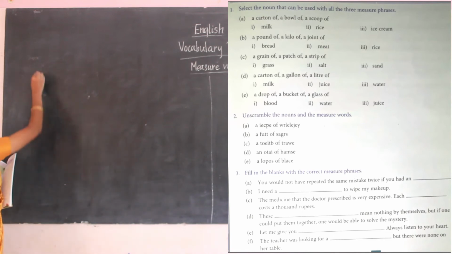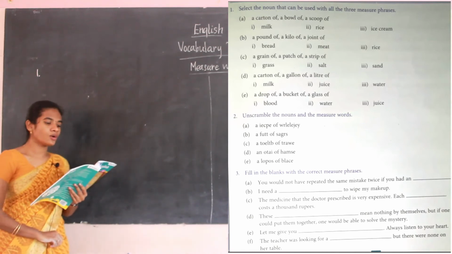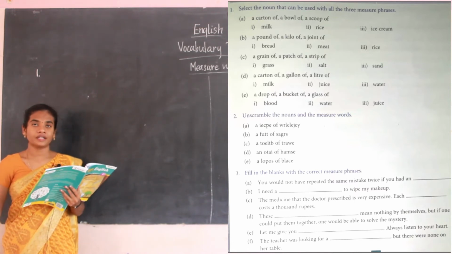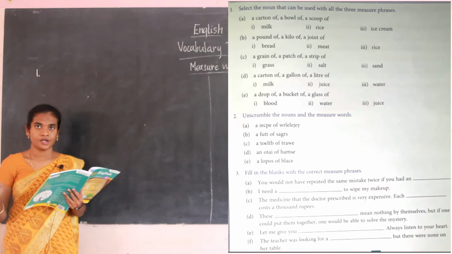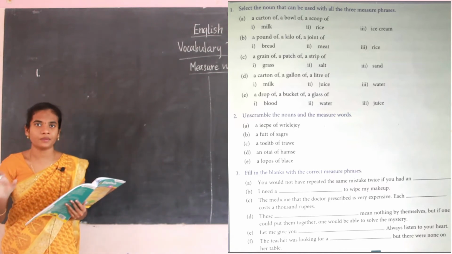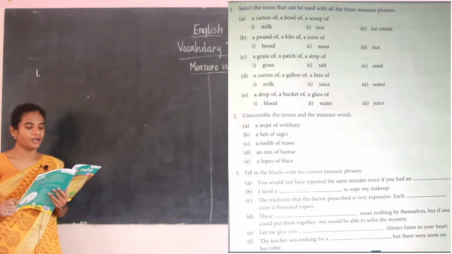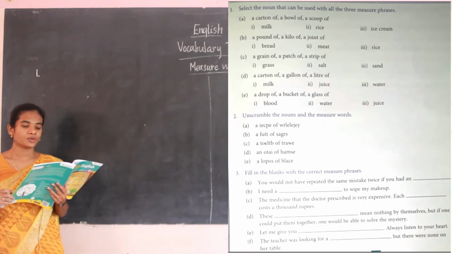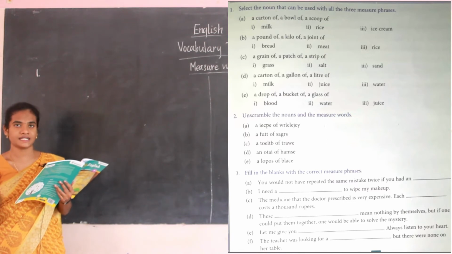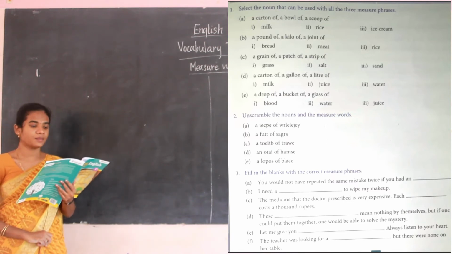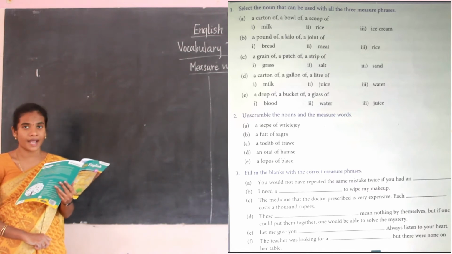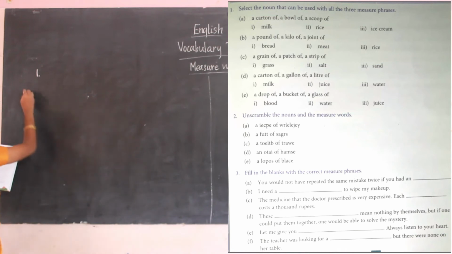First one. Select the nouns that can be used with all the three measure phrases. So here they are given the three measure words. For the three measurements, which is the common one, you have to choose and write that. First one, a carton of, a bowl of, a scoop of. So what's the common for these measure words? It's ice cream: a carton of ice cream, a bowl of ice cream, a scoop of ice cream. So ice cream is the correct one.